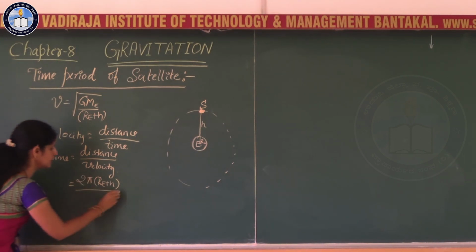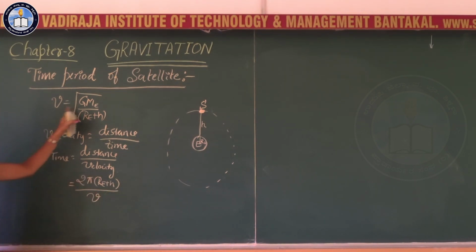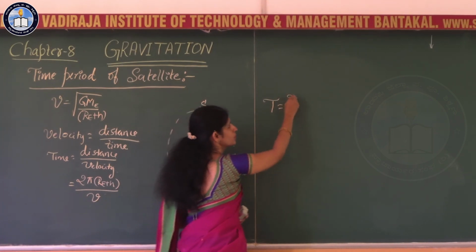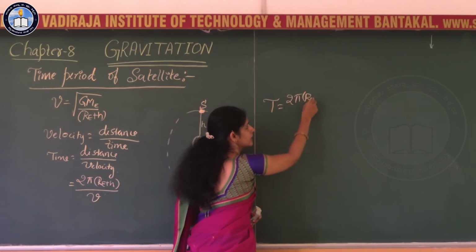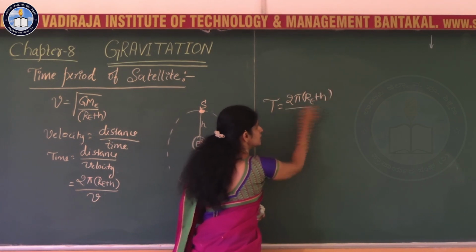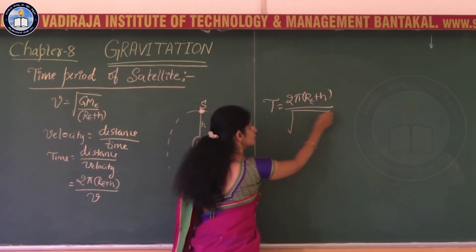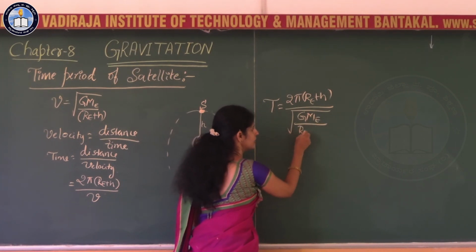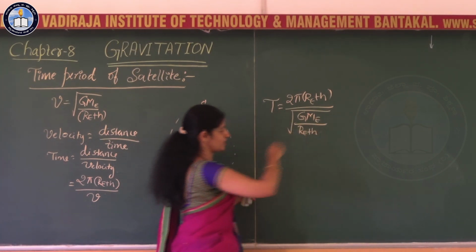Then the velocity, we have it with this expression. If you substitute the value of v, what are you going to get? The time period T is equal to 2 pi (R_E plus h) divided by square root of G M_E divided by (R_E plus h).